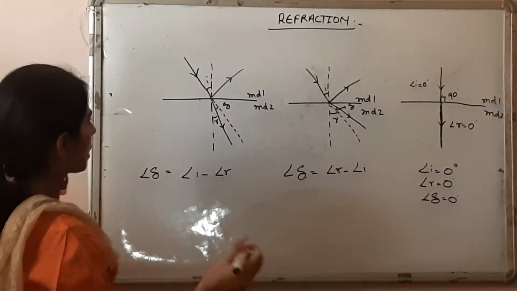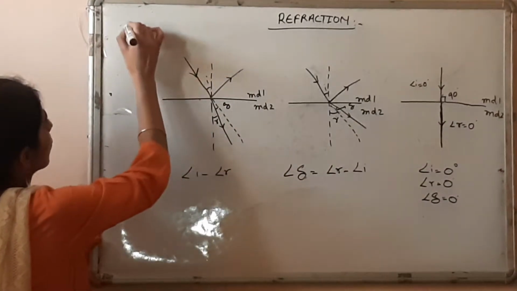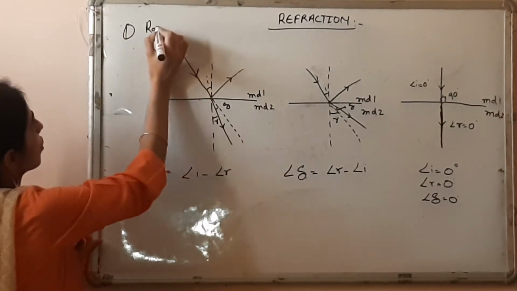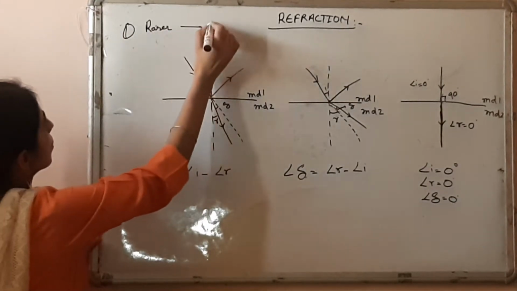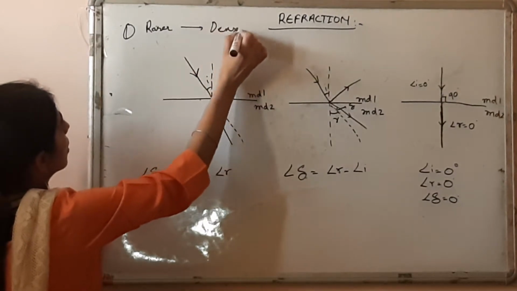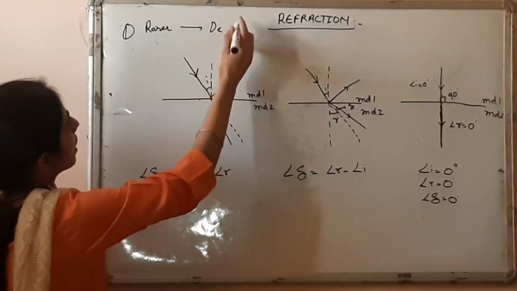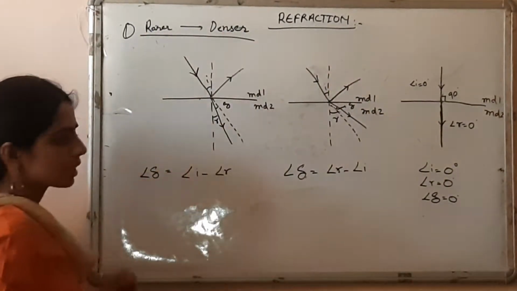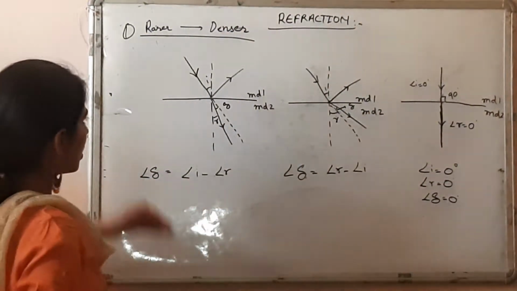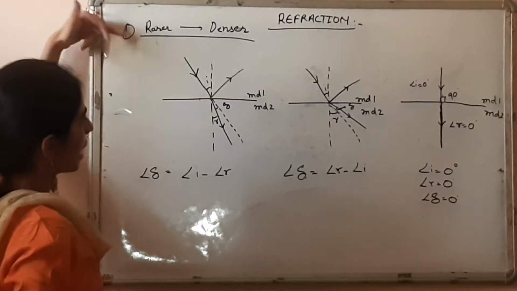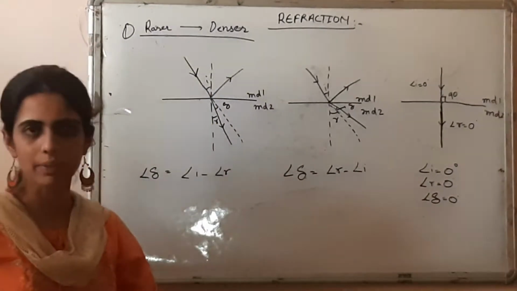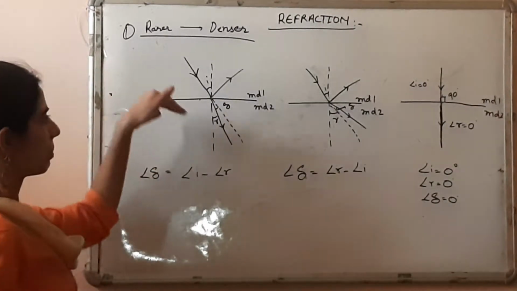Let's take the first case, that is from rarer medium to denser medium. Okay, let me write it more neatly. Rarer medium to denser medium. So what will happen here? In the rarer medium, the light ray will be moving with a higher speed, and in the denser medium the speed will be decreasing.